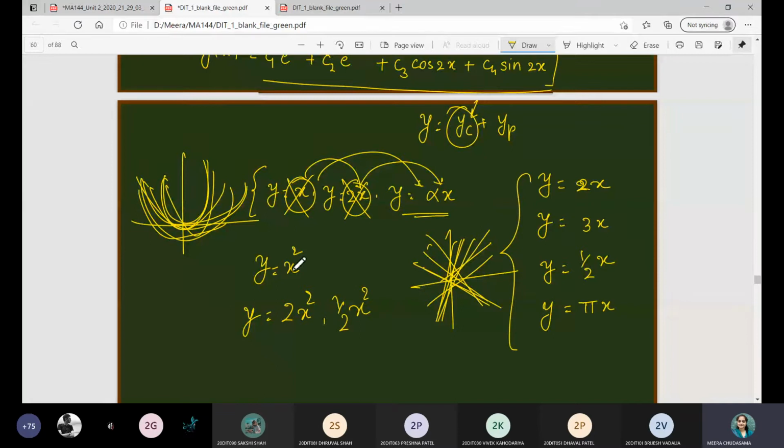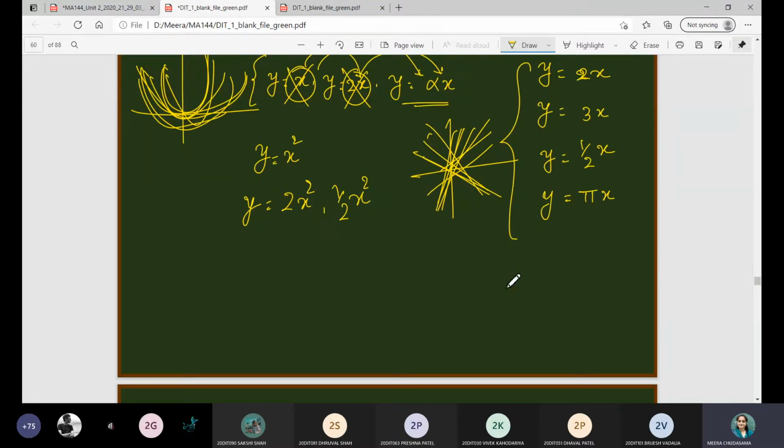So whenever we write a solution set, we have to choose the functions such that they are independent in nature and not depending on the other functions.